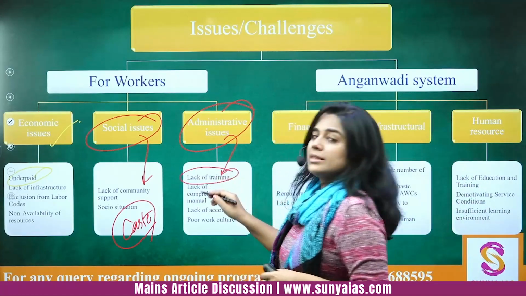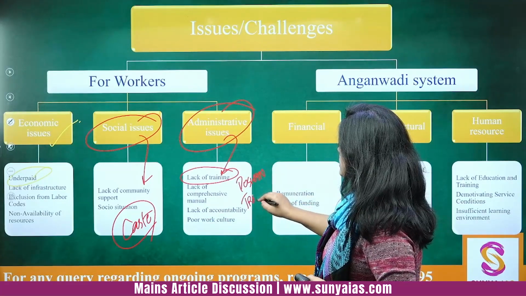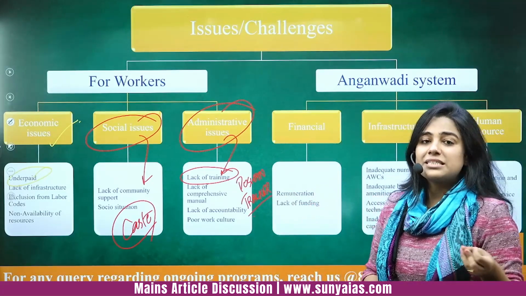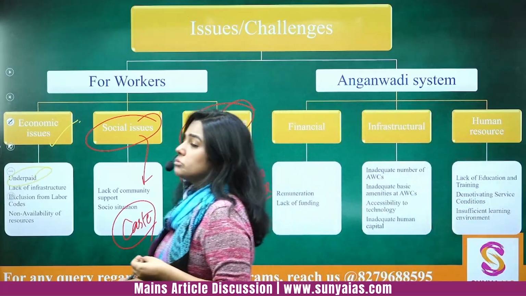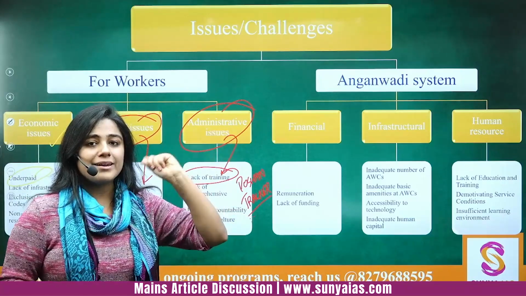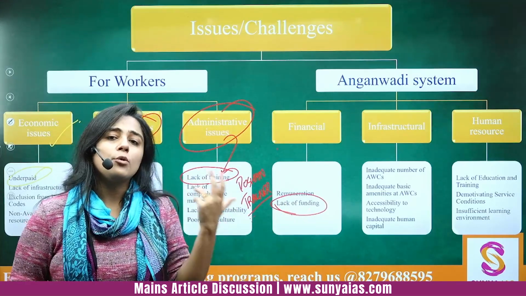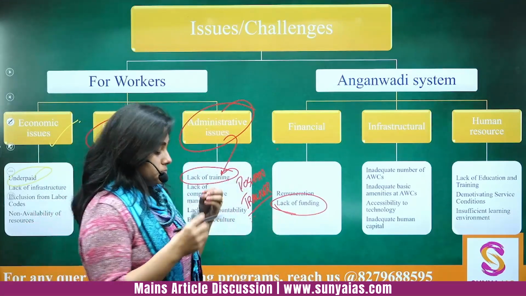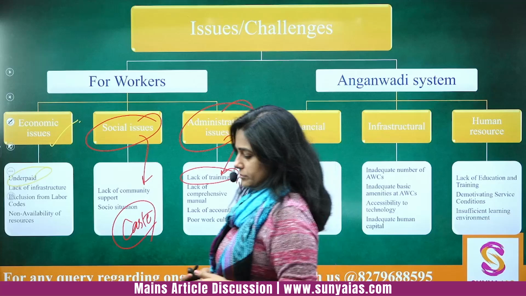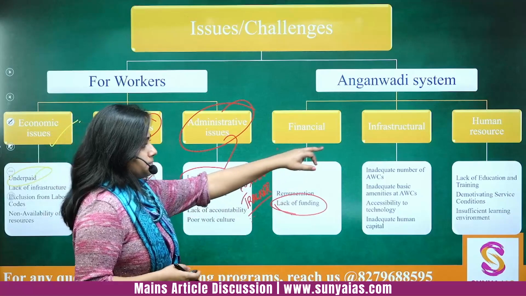Training is not there. Then, the Poshan Abhiyaan: the digital skill needed to use the Poshan Tracker is not there. Recently smartphones were distributed to the ASHA workers, so that was a good thing, but overall digital awareness is low. Financial: lack of funding for the overall program, right? When you have about 14 lakh Anganwadi centers, you should progressively increase that funding, right? That is not happening.